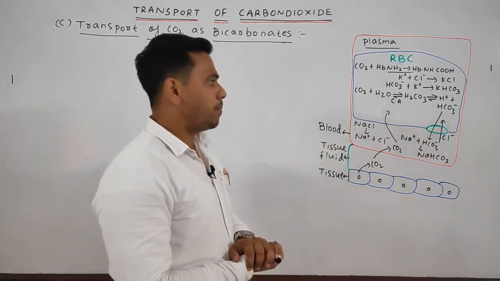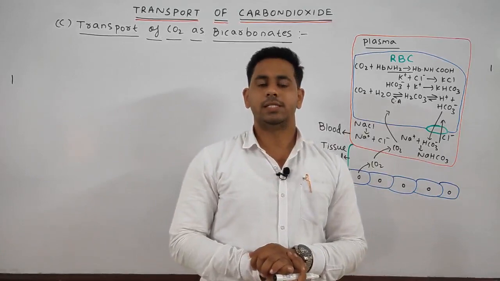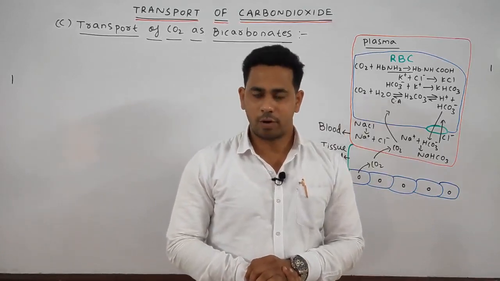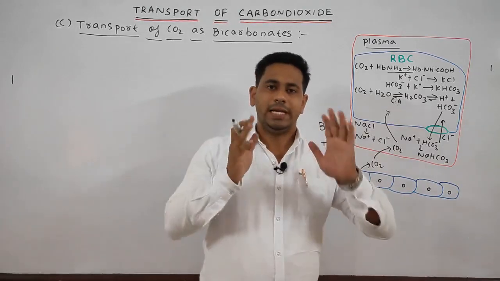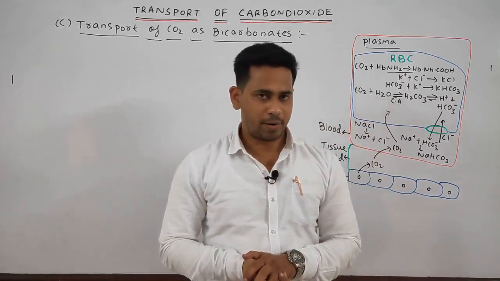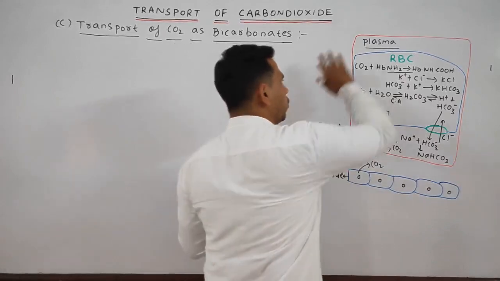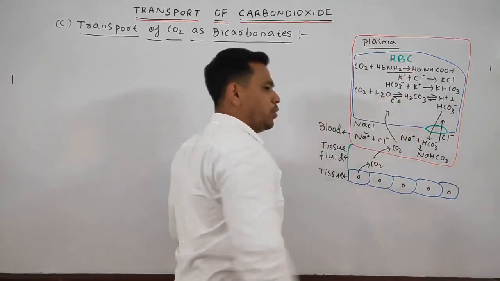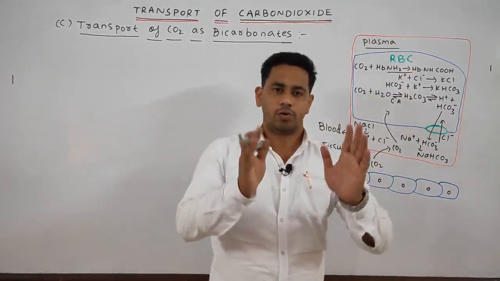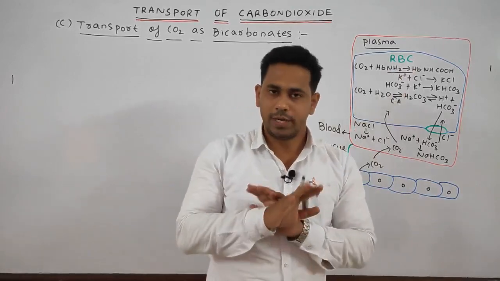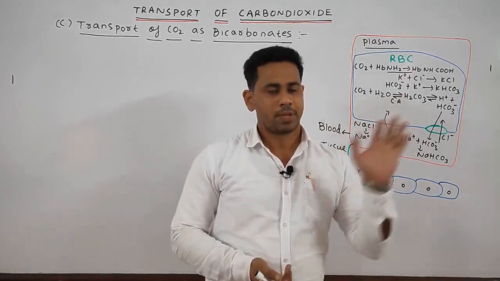So by the bicarbonate ion form, we can say around 85% of the carbon dioxide is carried out. Okay, if you remember this whole diagram or chart, you can write accordingly on your own. You need not learn the various points by heart.